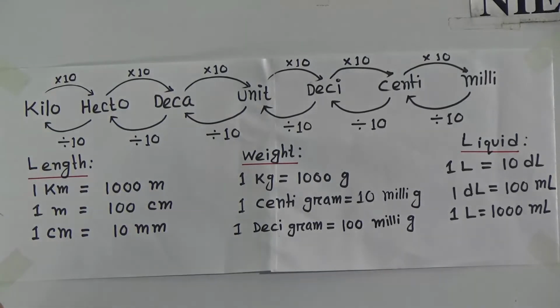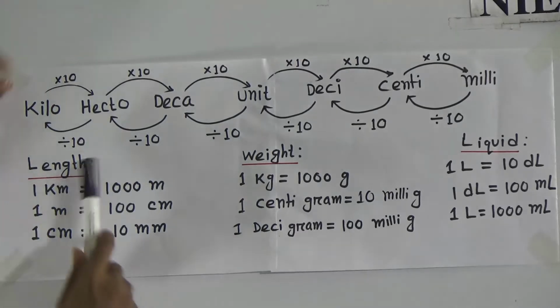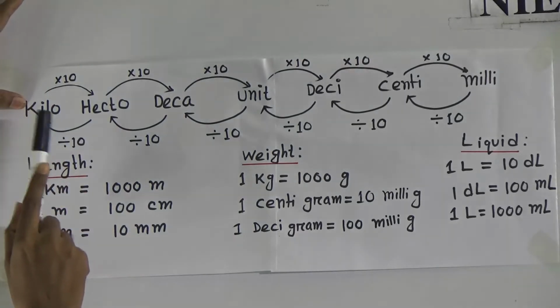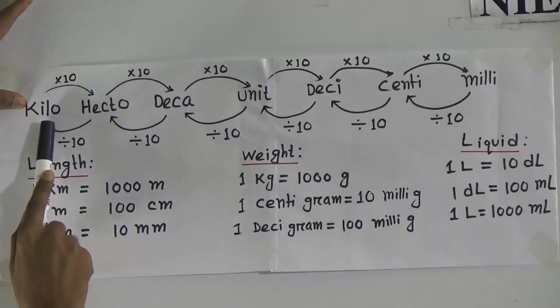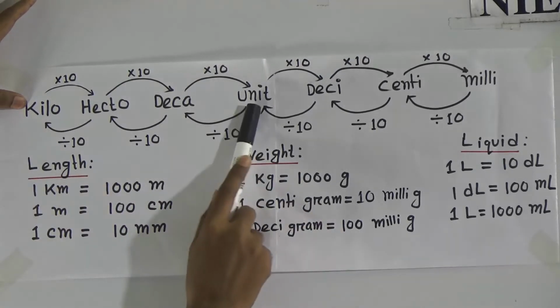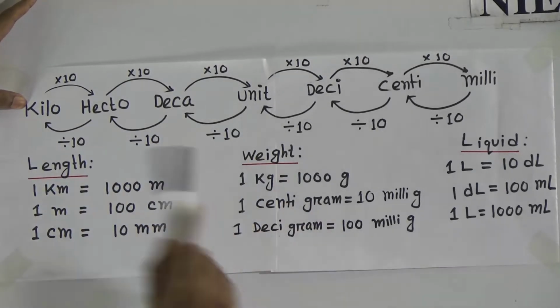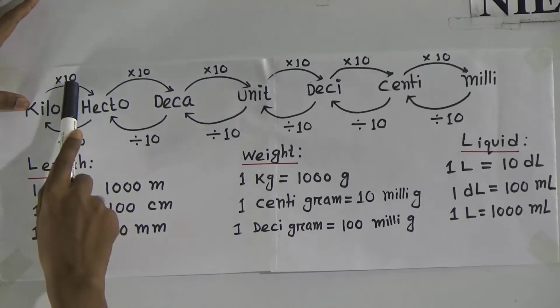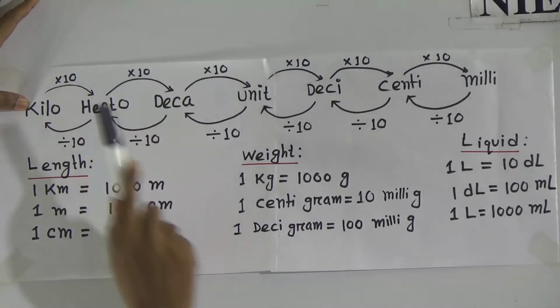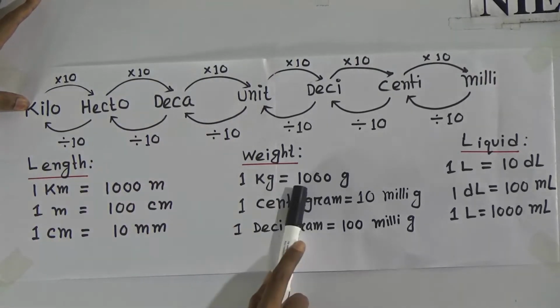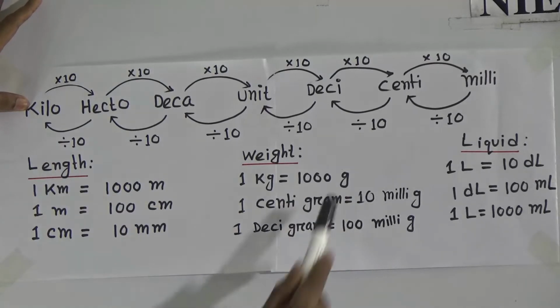Now I will talk about weight. For the weight, look, kilogram, that means kg. 1 kg equals how many grams? Gram, that means unit. Look, 1, 2, 3. That means 1 then three zeros. You see, 1 then three zeros. g means gram.